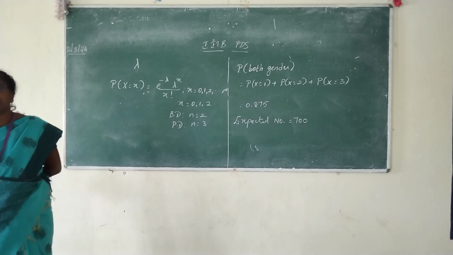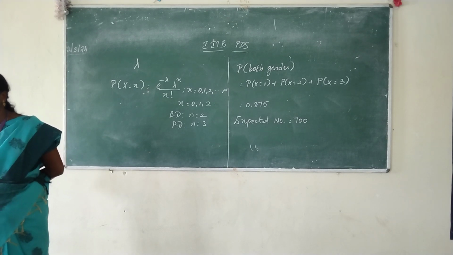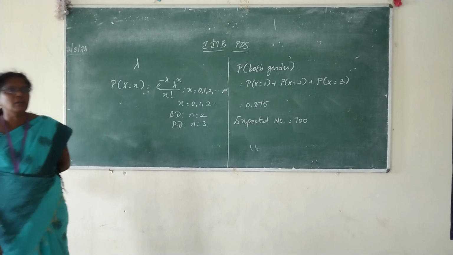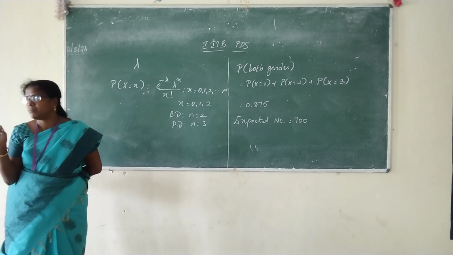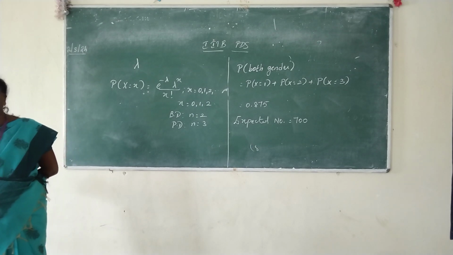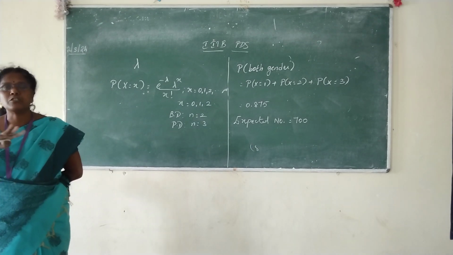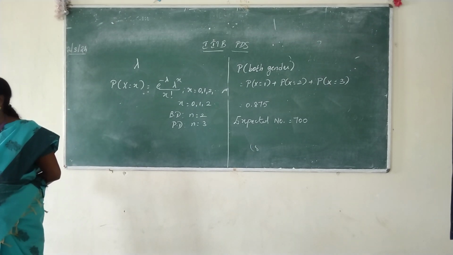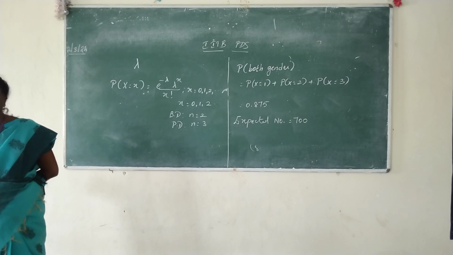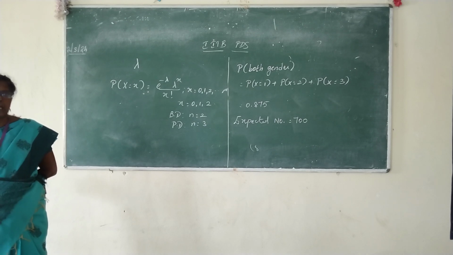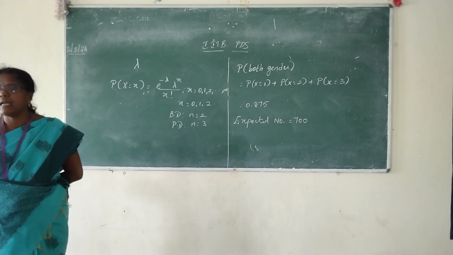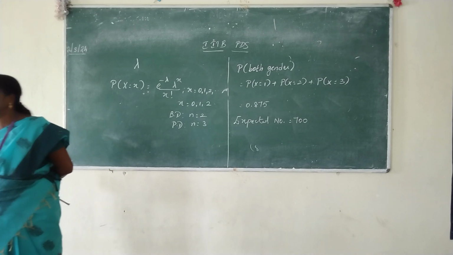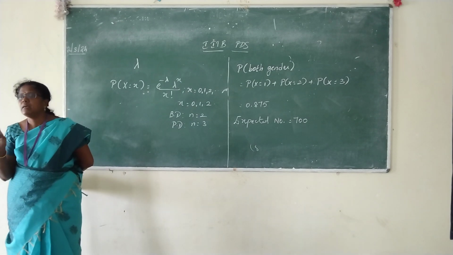So here what is the parameter? Lambda. Similarly, I did tell you for binomial distribution, there are two parameters, n and p. Q is not a separate one, it is included in p itself. We don't say q as a separate parameter. So binomial has two parameters, n and p value. Poisson distribution has one, which is lambda.